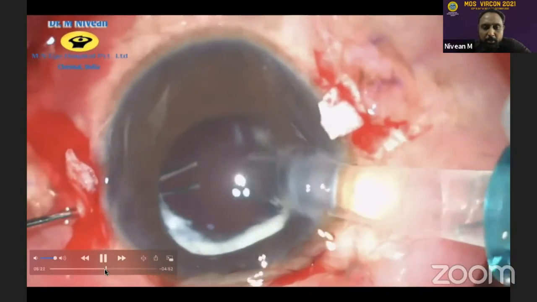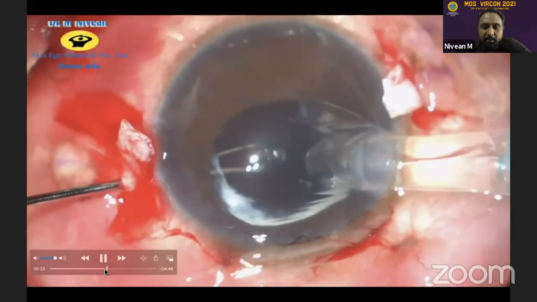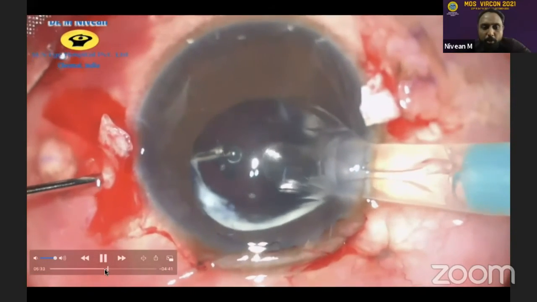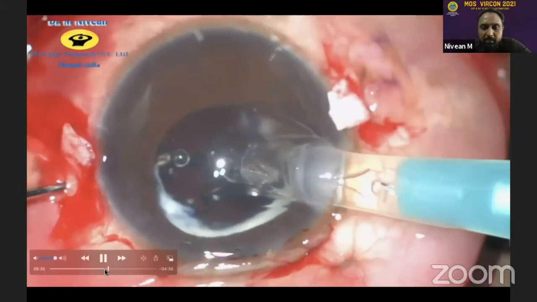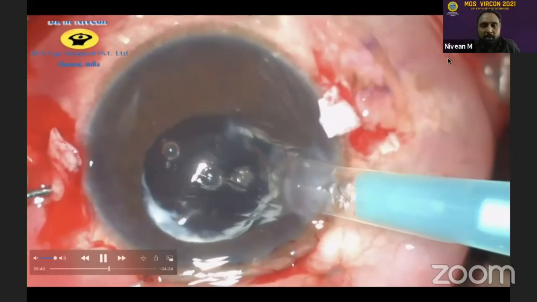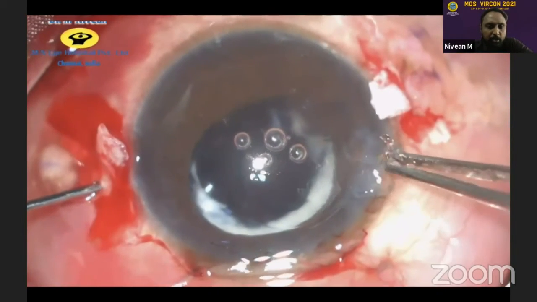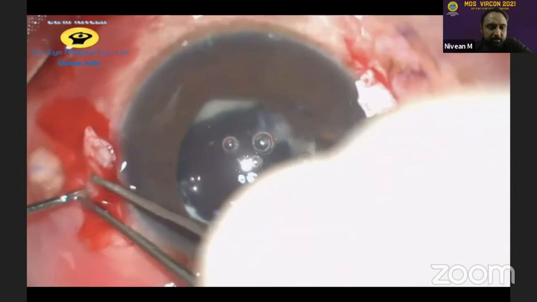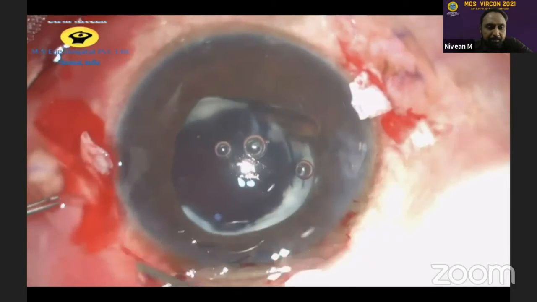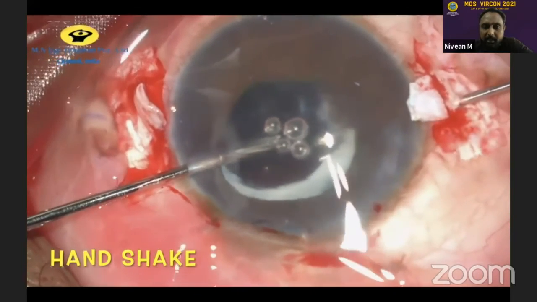So here again, going through the clear corneal incision, the lens is injected, making sure the T comes out first. So it actually makes it easier, and then make sure you get a good hold of it before injecting the rest of the lens. Once the rest of the lens is injected, then we gently bring it out of the sclerostomy. So once you see that the T again opens up, then using the handshake technique, the other side is exchanged to the other forceps.